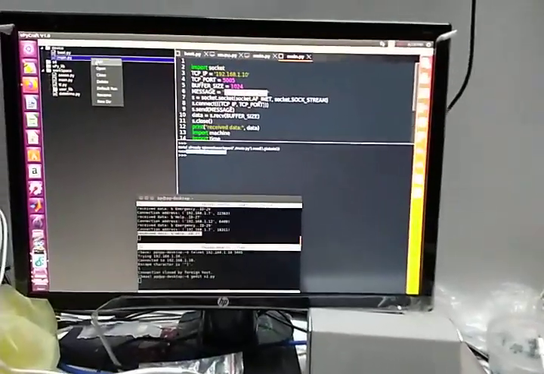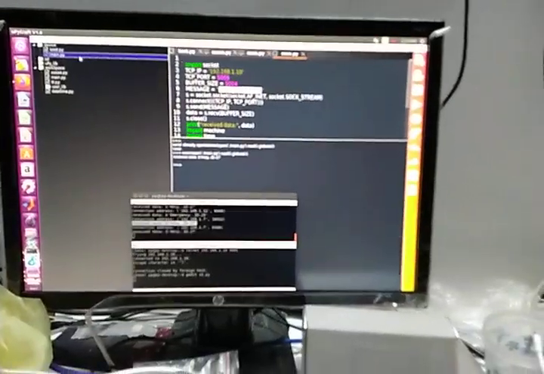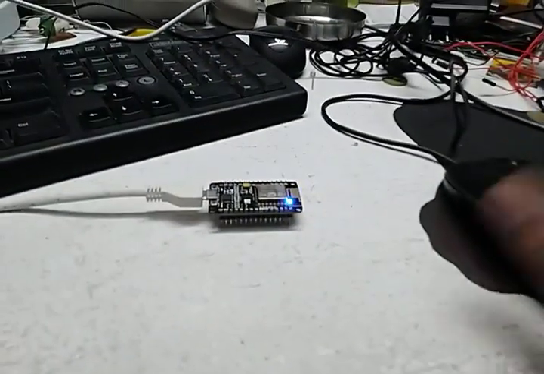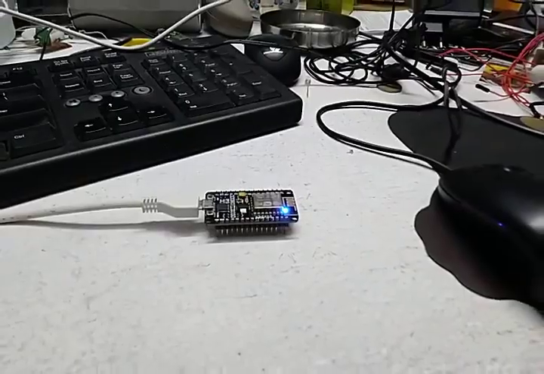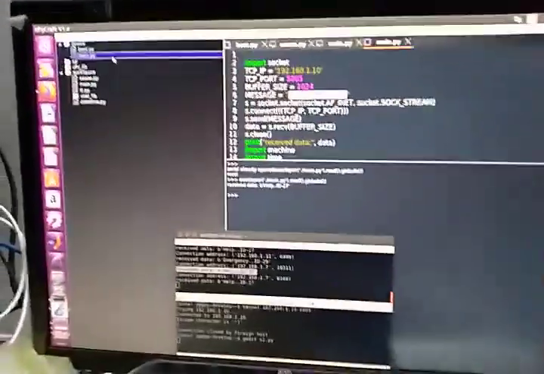Let me rerun it again. Visual feedback is also present. An LED blinks whenever a message is acknowledged by the server.